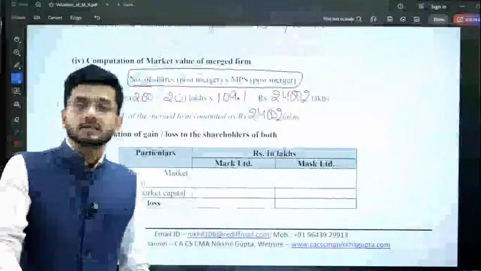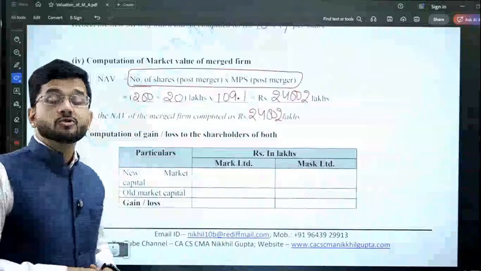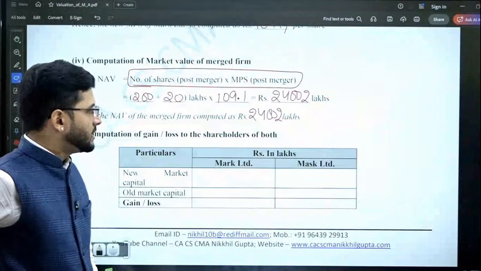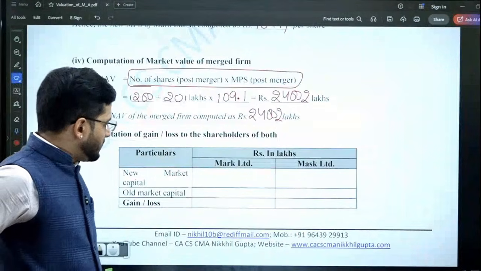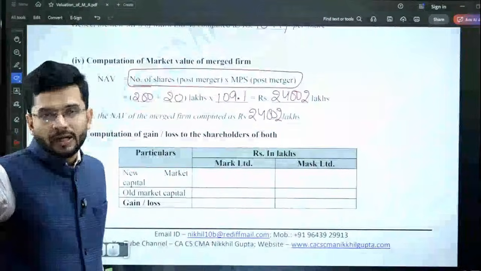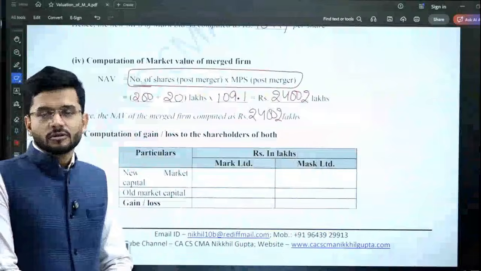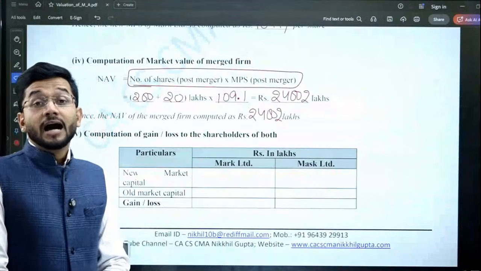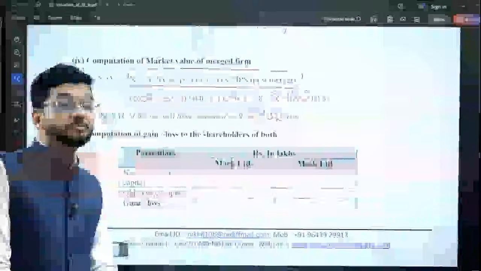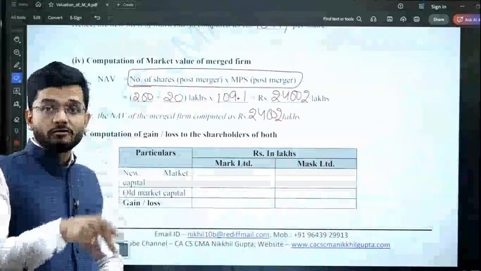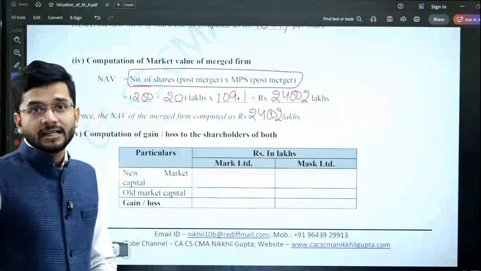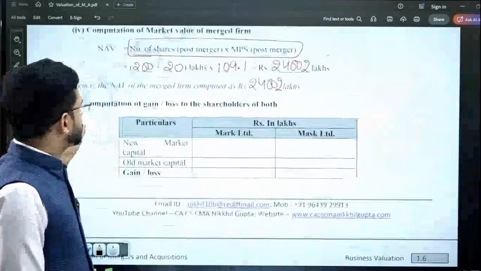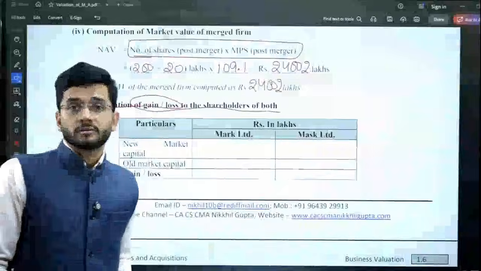Now you tell me in the chat box: if I add up the individual market values of both the companies, will it be higher or lesser than 24,002 lakhs? Ideally it should be lesser, because synergy benefit has to kick in, if not by way of profits, then by way of something else. So it should ideally be different, but let's see if it's different or not. The next part is asking us to compute the gain or loss to the shareholders of both companies.